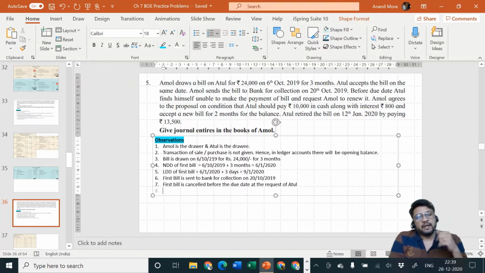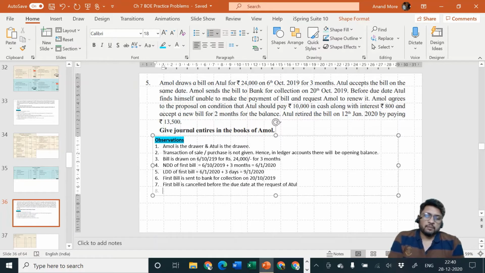In the current problem, interest amount is already given, so we are not required to calculate interest. Second point, in the previous problem, cash rupees 5,000 was paid immediately, and for the balance, together with interest, a new bill was drawn. So the new bill contained the amount of interest in the previous problem. Whereas in this problem, it is clearly told that along with cash, interest of rupees 800 will have to be paid. So interest is not to be added in the amount of the new bill, interest is to be added in the amount of cash itself.